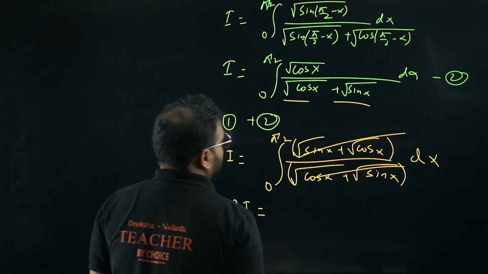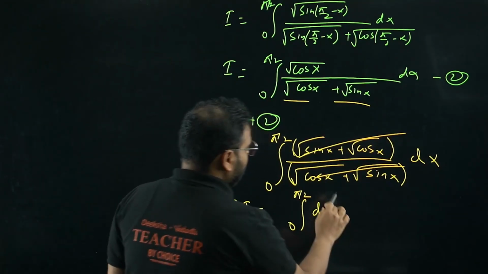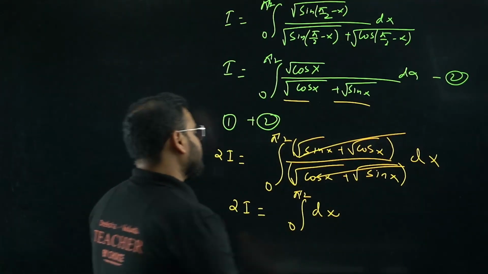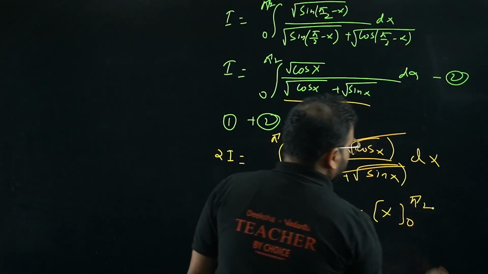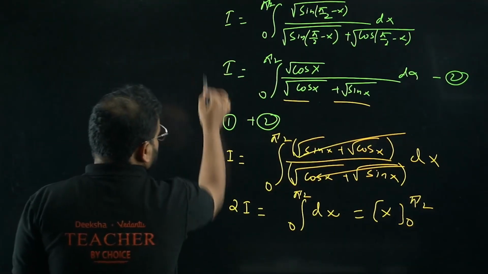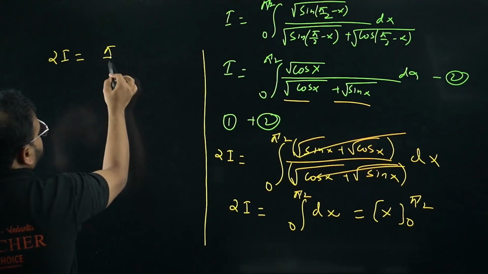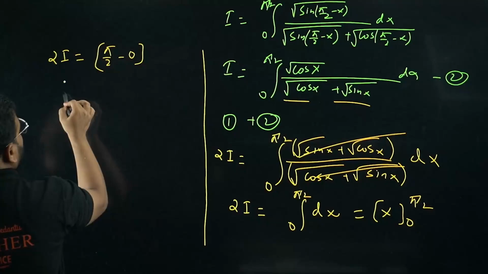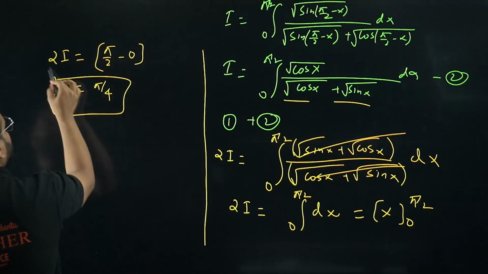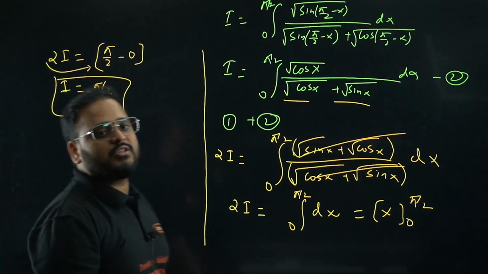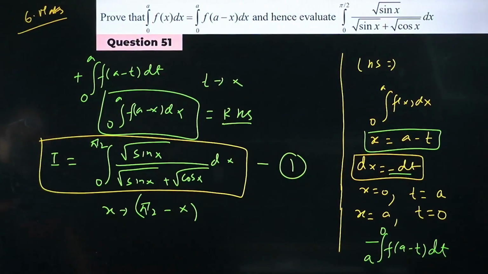2I equals the integration of 0 to pi by 2 of dx. What is the answer going to be? Very simple. X from where to where? 0 to pi by 2. Okay, this will turn out to be, have a look, 2I equals pi by 2 minus 0. Hence, I equals pi by 4. Bring this 2 to this side, so I equals pi by 4. This is your answer. Please have a look. Done? Clear? This is clear, right?